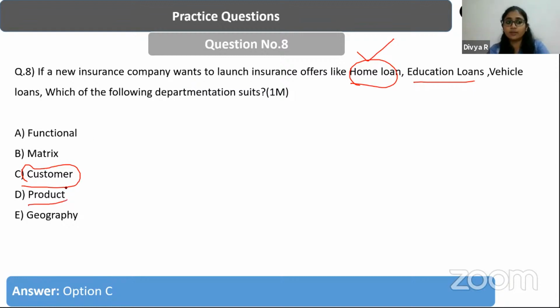So we have already talked about product departmentation, and what is functional departmentation? Is everything fine, guys? Is all good? Yes. With respect to functional departmentation, it will be grouped into different functions, like the personnel function, the marketing function, the production function, the finance function. That is how it is going to be characterized. So this is called functional departmentation.